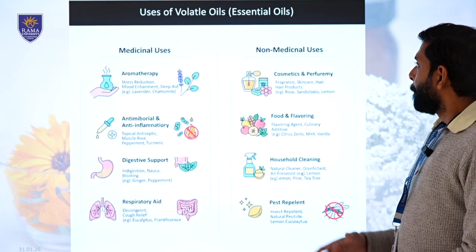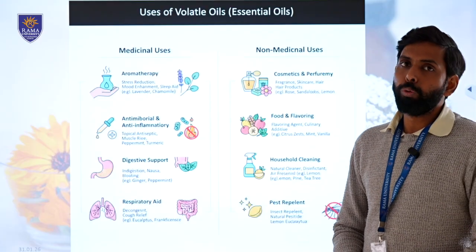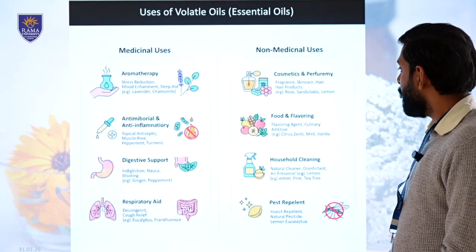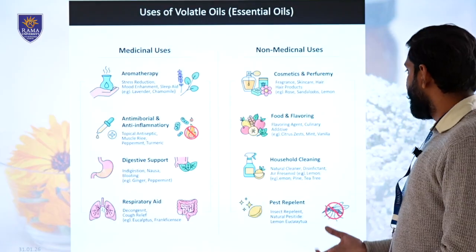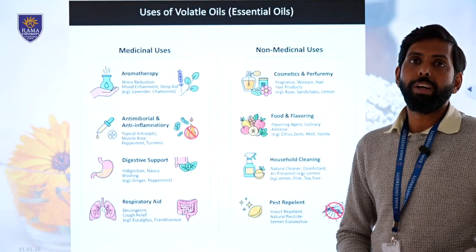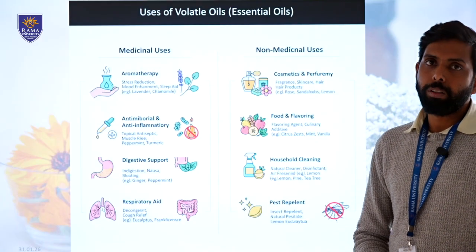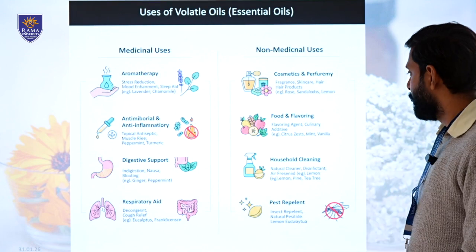Then various industries like the cosmetic and perfumery industry use aromatic oils, which are volatile oils, very much. Then the flavoring and food industry also uses citrus zest, mint, and vanilla. These are the flavor aromas used by the food industries, obtained from the volatile oils contained in the plant material.